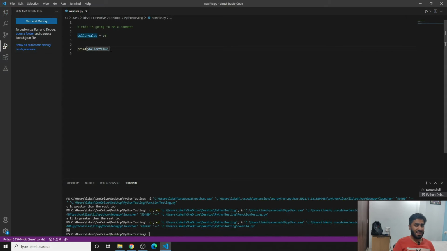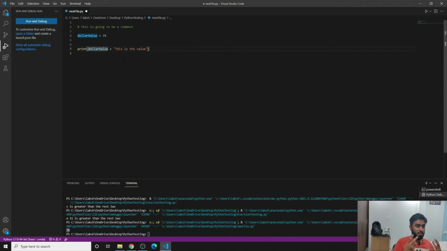Similarly, if you want to write text along with it, you can write plus and then state in the file that this is the value. However, this would not work because dollar value is an integer, since anything which is a number is an integer. If you want to concatenate, you have to make sure that this is also a string, because two strings can be concatenated.